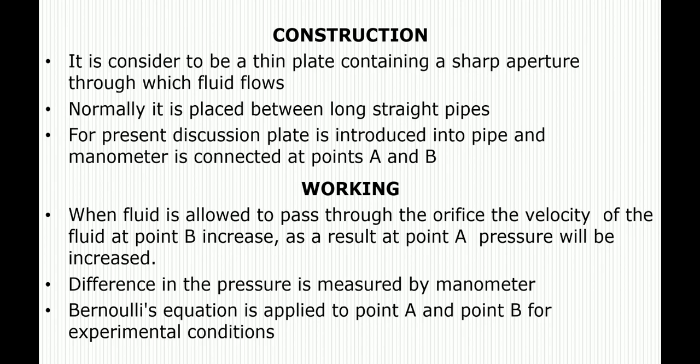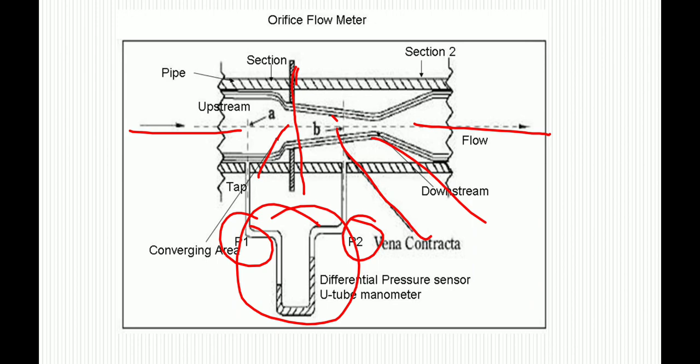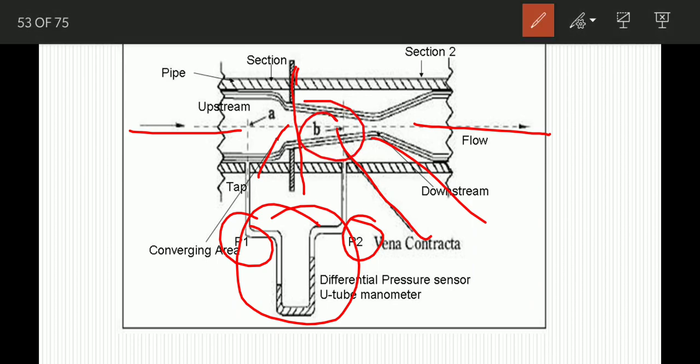Now the working. When the fluid stream is allowed to pass through the cross-section area of the orifice, the velocity of the fluid at point B increases at the expense of the pressure head. As a result, the velocity at point B increases, so the pressure drops at point B, and the pressure at point A increases and the velocity of the fluid at point A decreases.